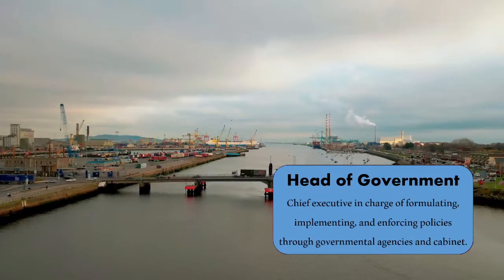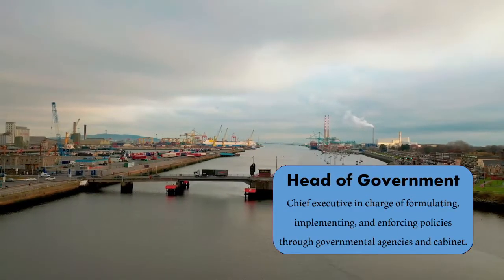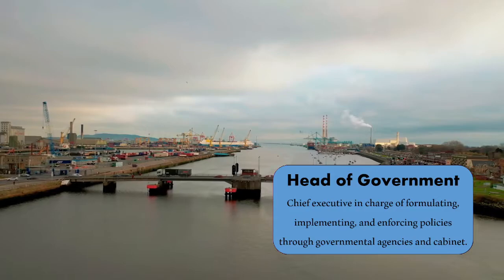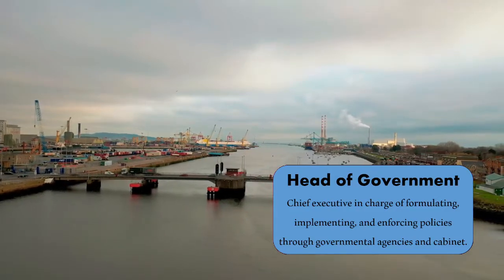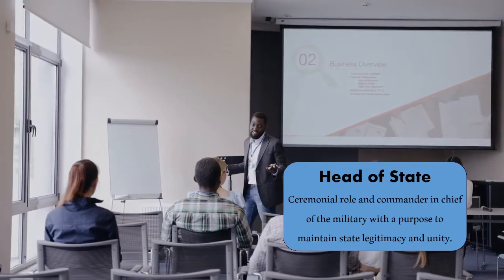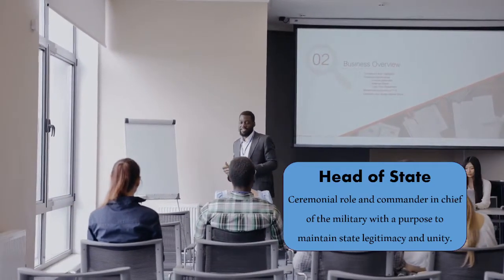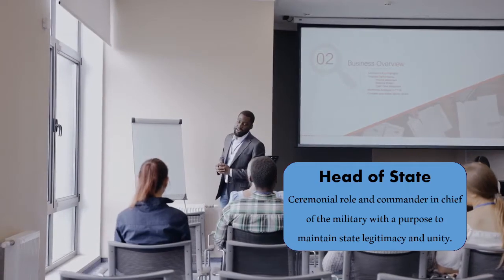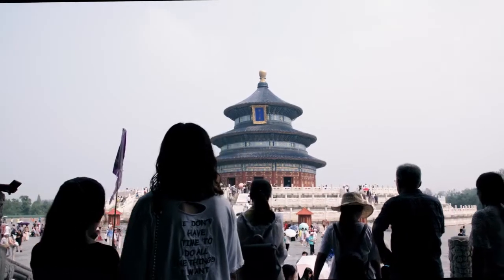The head of government is the chief executive in charge of formulating, implementing, and enforcing policies through government agencies and cabinet. In the United States, this is the president. Head of state is more of a ceremonial and social role, but they serve as commander-in-chief of the military with a purpose to maintain state legitimacy and unity. In the United States, that's also the president. Let's look at our 6 core countries, though.